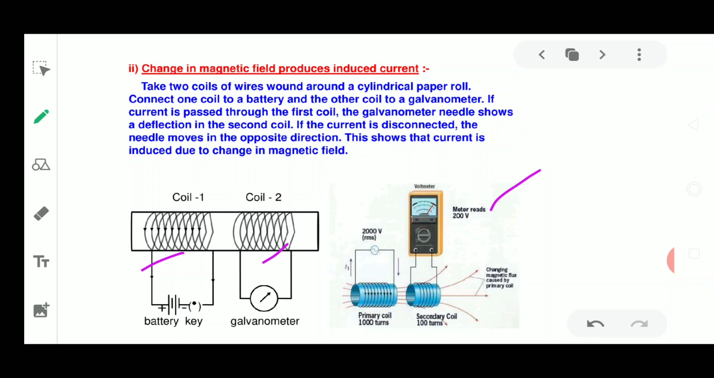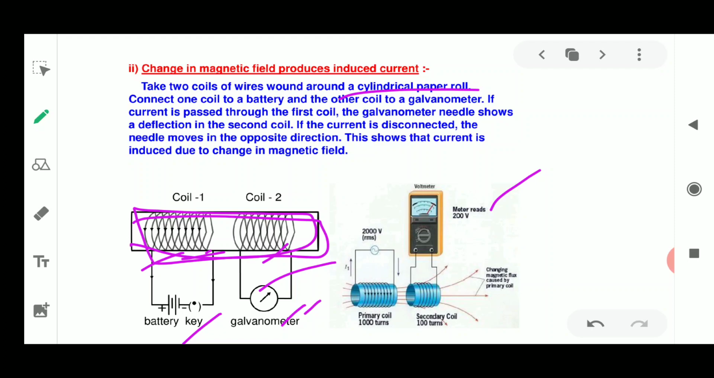Even though it was non-conducting, a current was still induced. Please remember this. We are winding the coil around a non-conducting paper, means around an insulator. The cylindrical paper roll cannot conduct electricity, but still we find the deflection in the galvanometer. So connect coil 1 with a battery through a plug key, and coil 2 with a galvanometer. When you plug the key in, you will observe that the galvanometer shows a deflection in the needle.